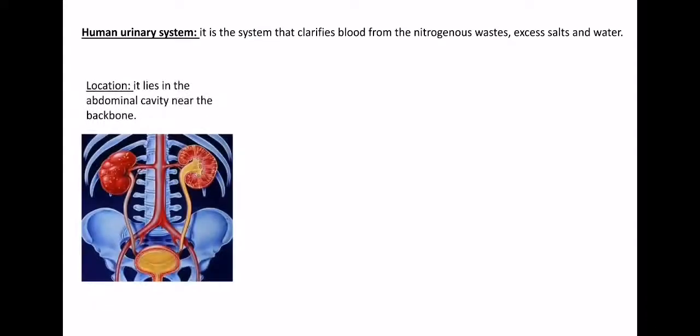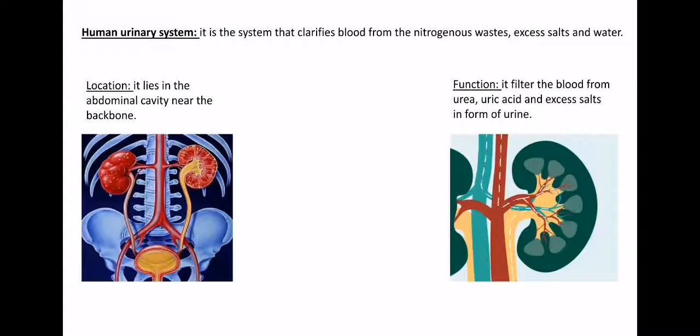Now we'll talk about the human urinary system. It is a system responsible for what? Clarifying the blood from nitrogenous wastes, excess salt, and water. It's located in the abdominal cavity, near the backbone. Near the backbone, inside what? Inside the abdominal cavity. The function of the urinary system, we said, is to filter the blood from urea, uric acid, excess salt, and excess water in the form of urine.